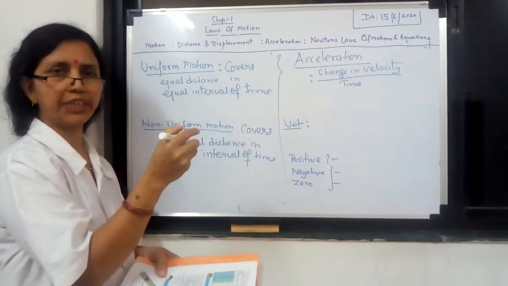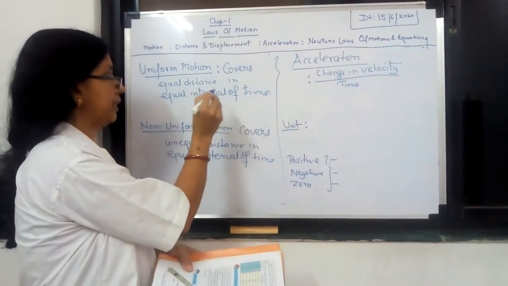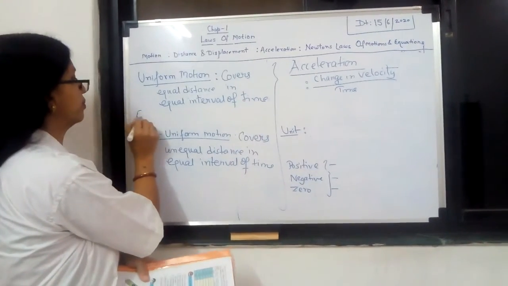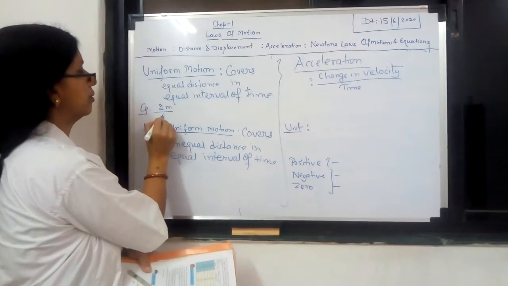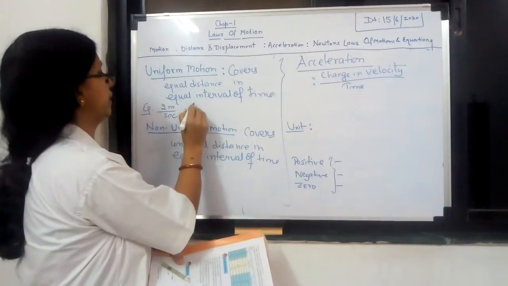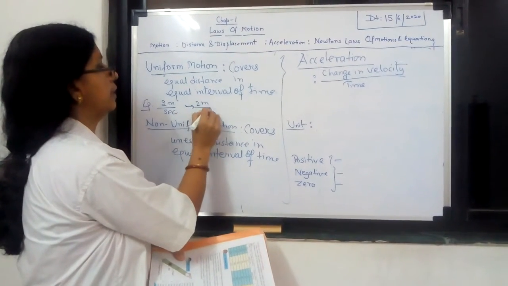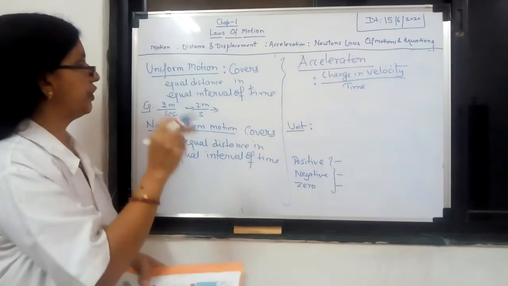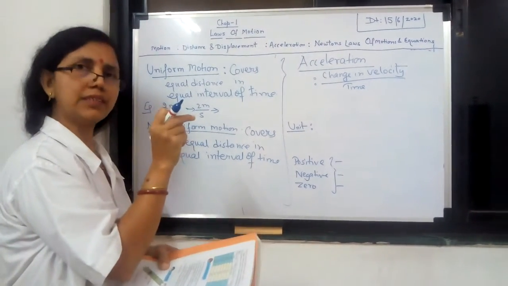Suppose a moving object covers equal distance in equal interval of time. For example, 2 meter per second. Again 2 meter it covers in 1 second. So again 2 meter per second. That means it is not changing its speed. That means speed remains same.